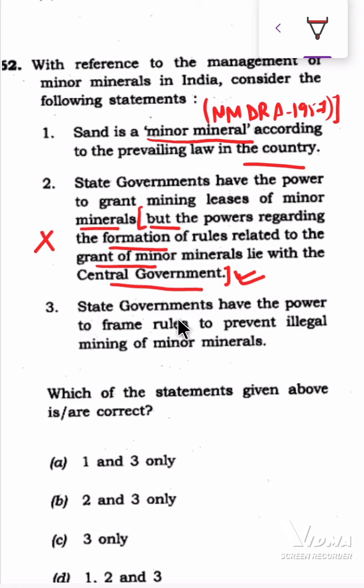Statement 3 says state government have the power to frame rules to prevent illegal mining of minor mineral. This is absolutely right. State government has the right, and many times you might have seen in your local newspaper that state government is working hard to curb the sand mafia, to prevent the illegal river mining that has been carried out for sand purposes. So we can say that statement 1 is right and statement 3 is right. So option A is the correct answer.